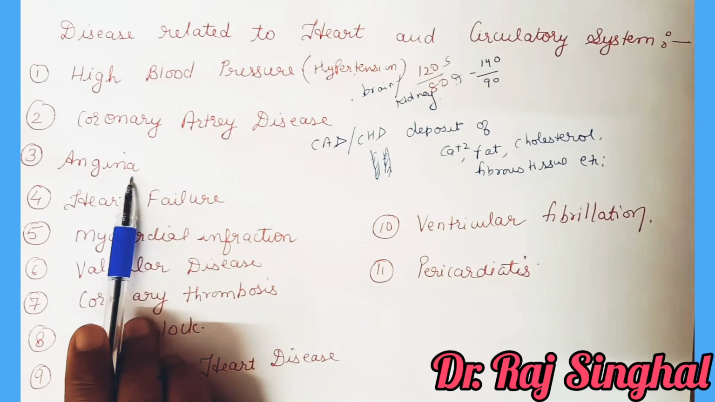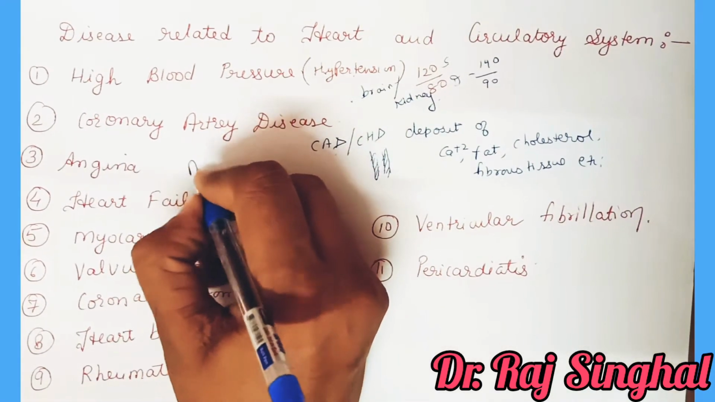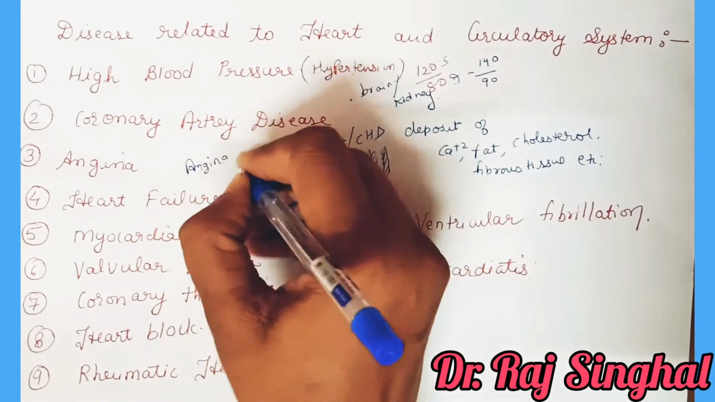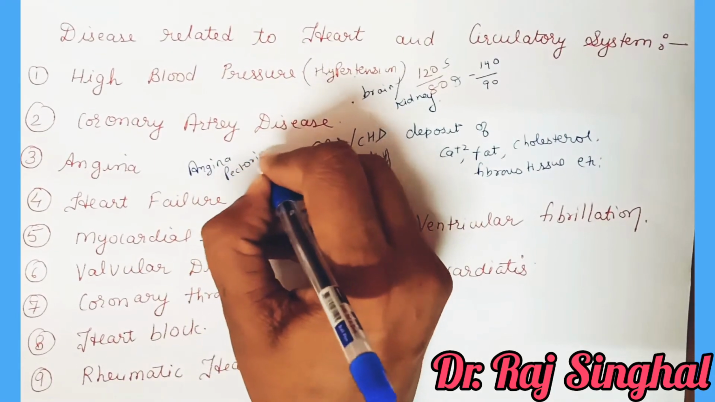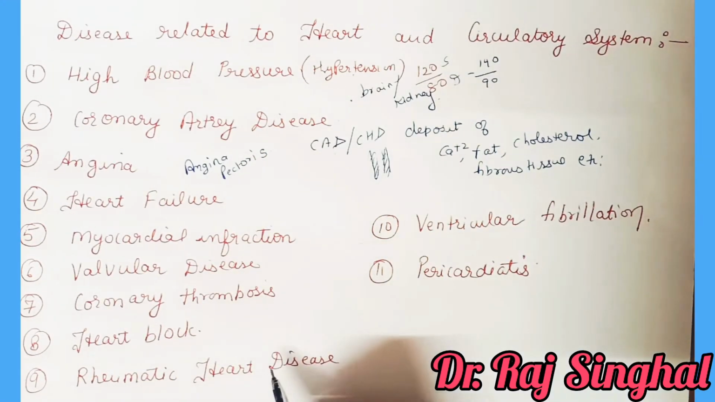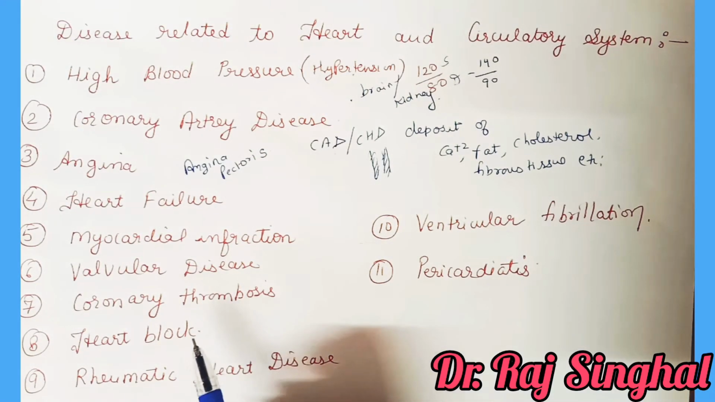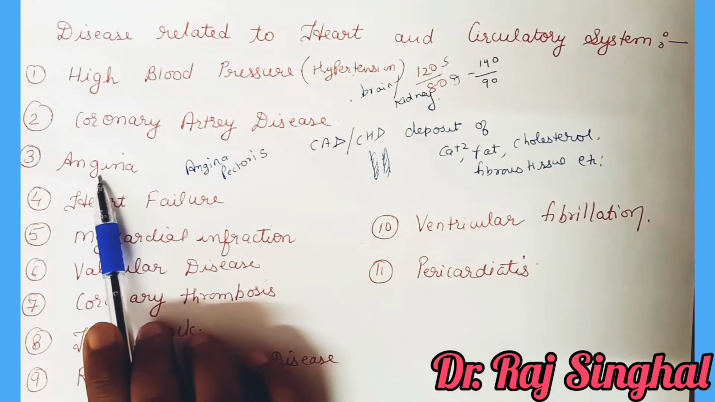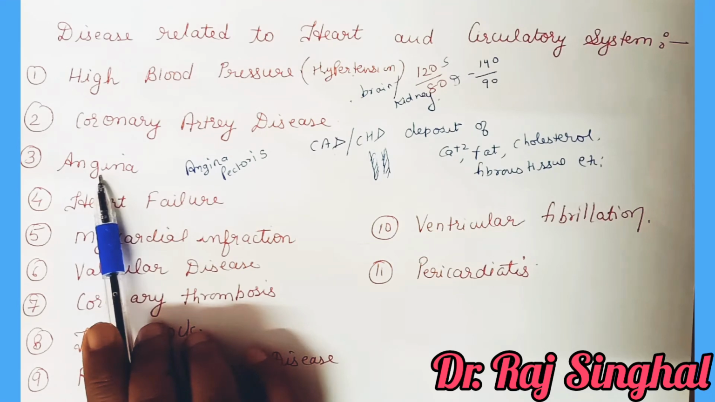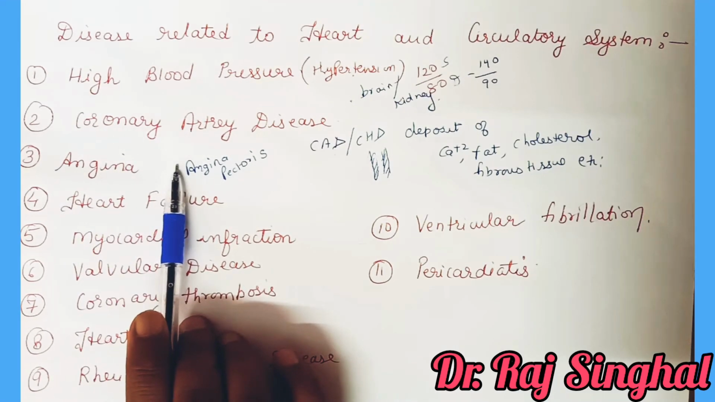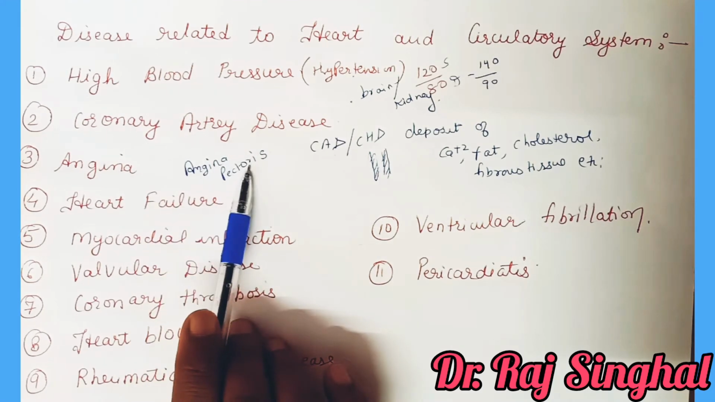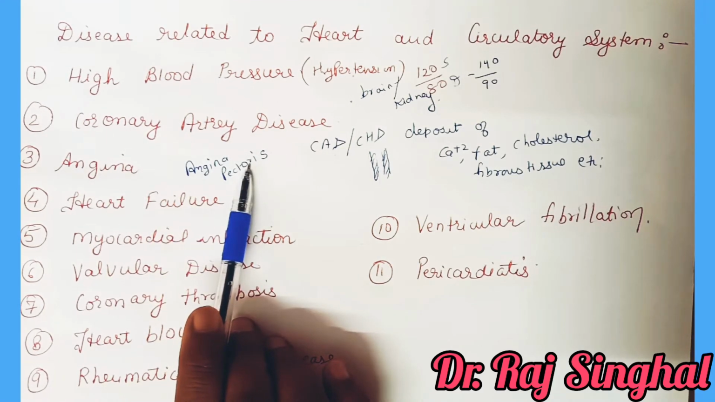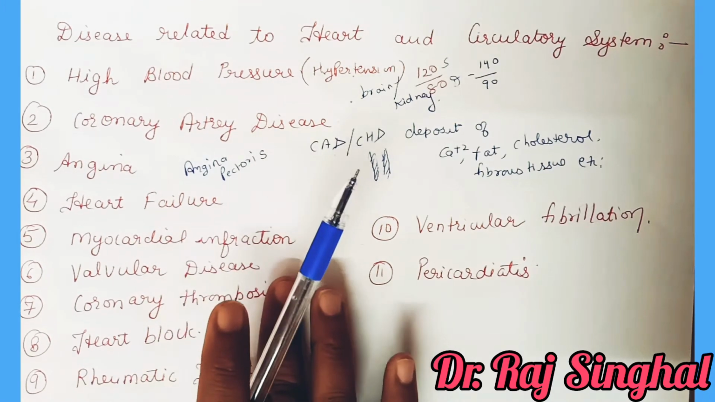Third disease is angina. It is also known as angina pectoris. In this disease, the main symptom is acute chest pain when not enough oxygen reaches the heart muscles. It can occur at any age in any man or woman, but generally it is common in middle-aged and elderly persons. It occurs due to a condition that affects the blood flow.